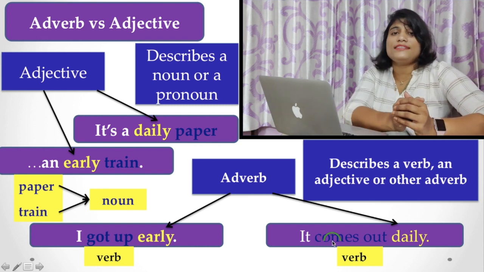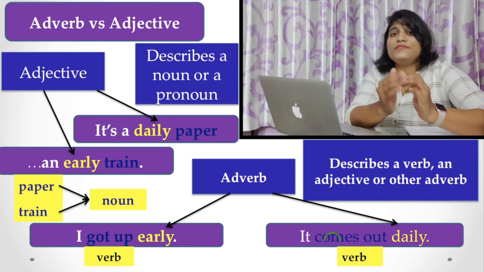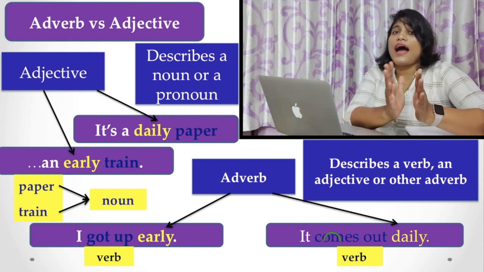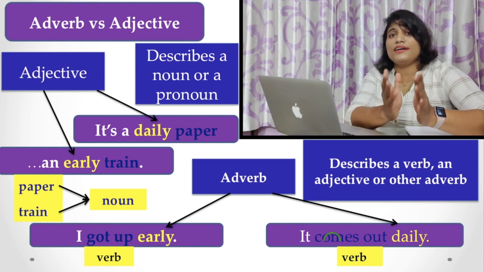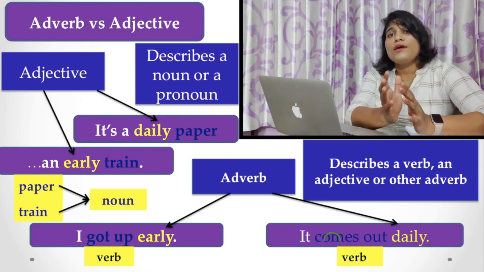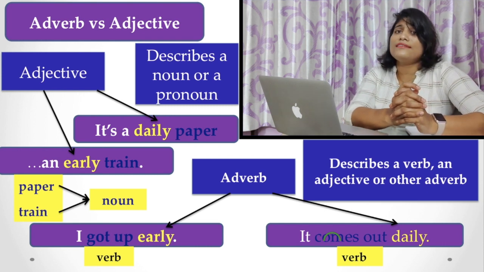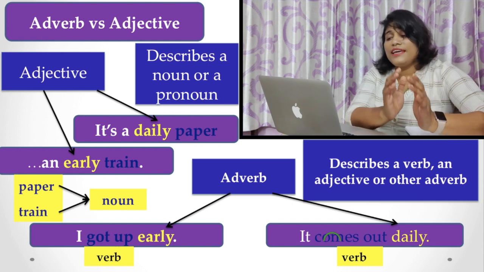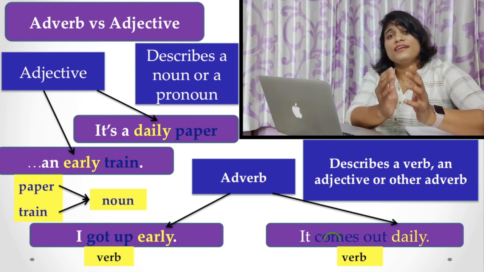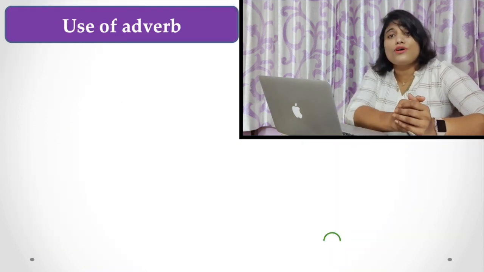So, the point is that adjectives describe either a noun or a pronoun, and they are used with a noun or a pronoun. But adverbs describe either a verb, an adjective or another adverb. They are actually used with them. Now, let's see the use of adverbs.